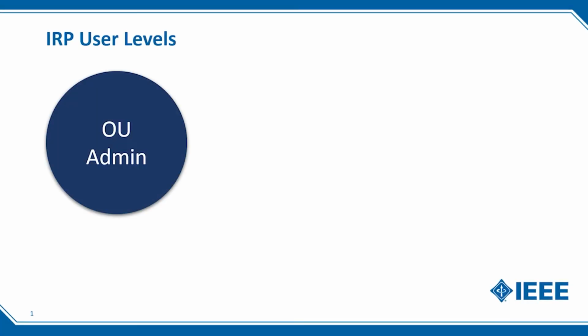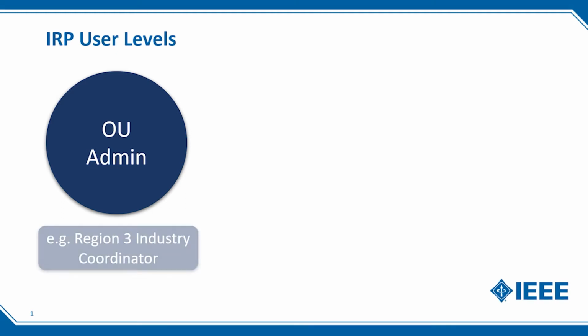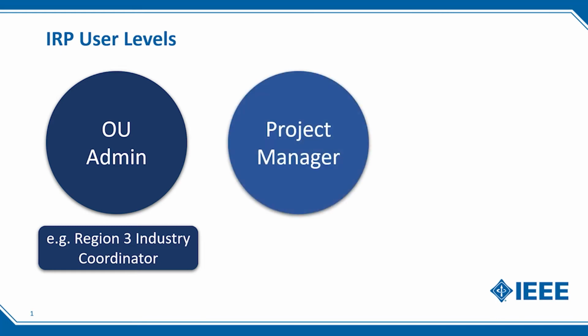There are several user levels with different privileges in IRP. The OU admin is the administrator of the IRP for that OU. For example, the OU admin of Region 3 can be the Region 3 Industry Coordinator. The OU admin can view and manage all the projects conducted within the OU. OU admins can appoint project managers to maintain details about particular projects. This allows project managers edit access to the assigned projects.